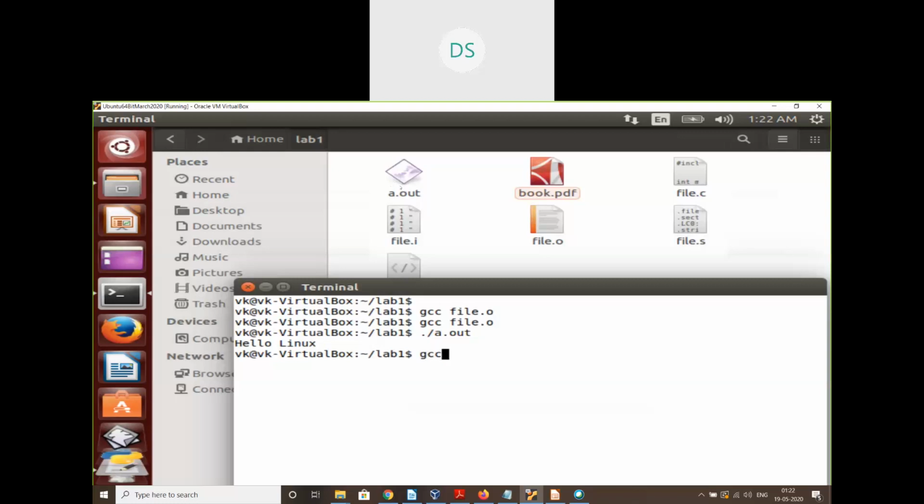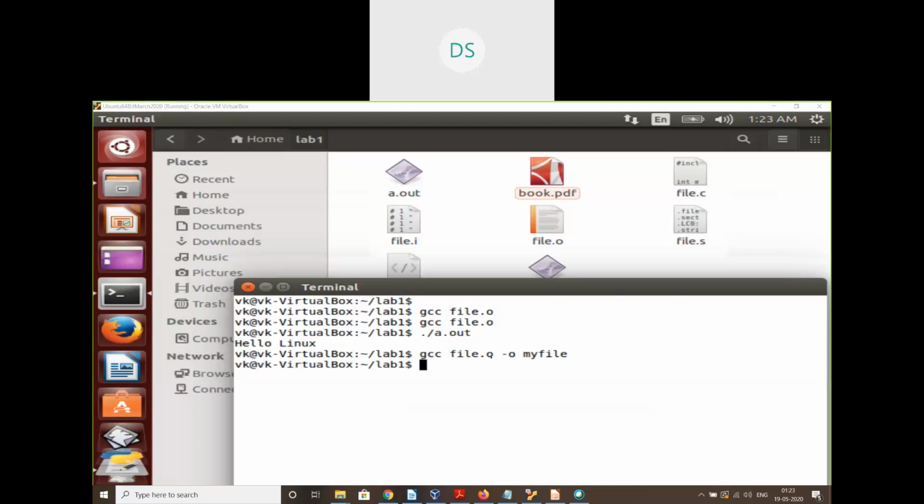Otherwise, you can give an executable file name instead of generating a file with the name a.out. What we can do is gcc file.o -o. -o stands for output file. I can specify the output file, myfile. Let me give the output file name as myfile.